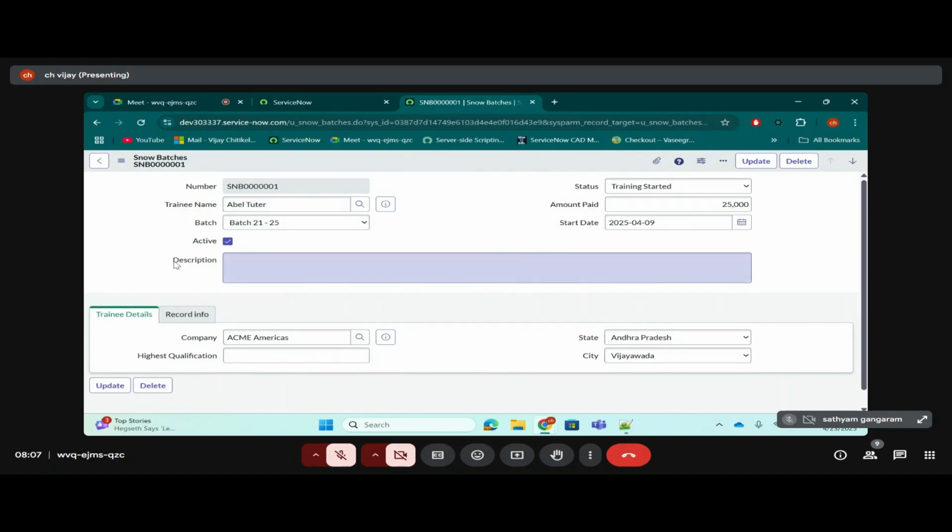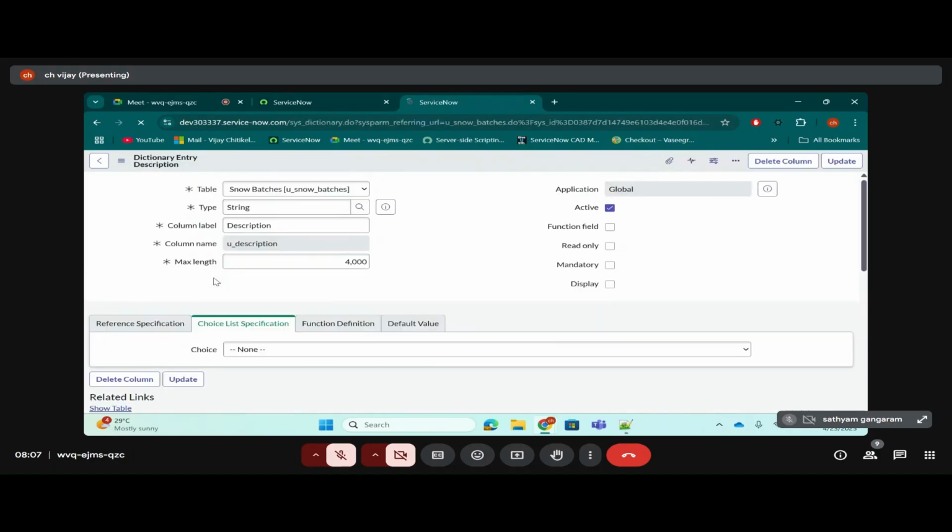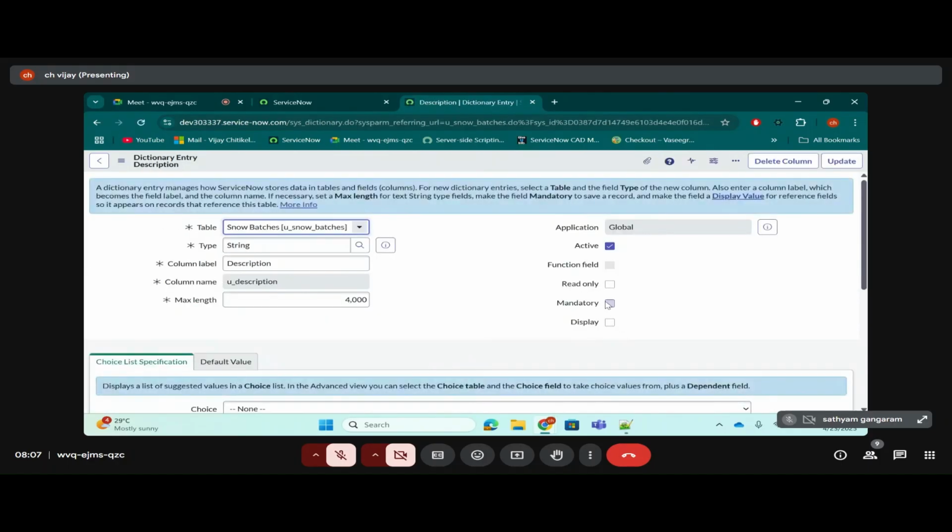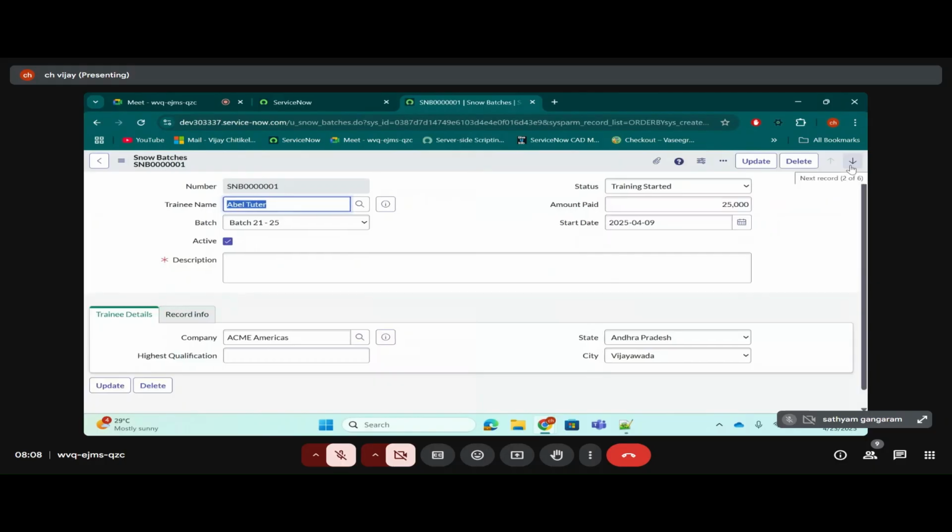I want to make this description mandatory. What will we do? Again the same thing. You right click on this, go to configure dictionary. I want to check the mandatory checkbox to true. I'll update it. When you update, you will go back to the previous page where you were. That's it.